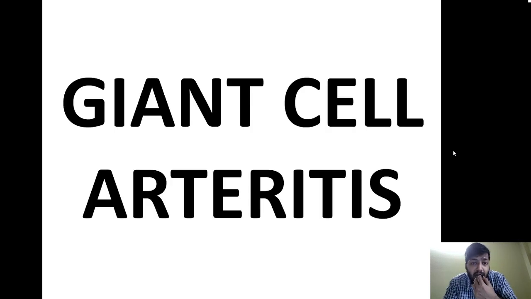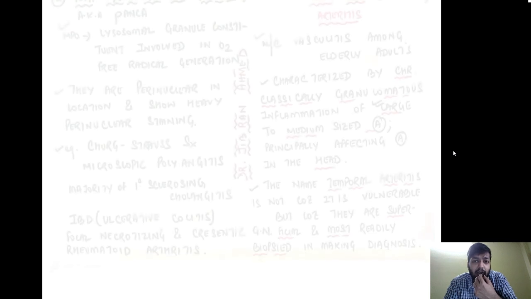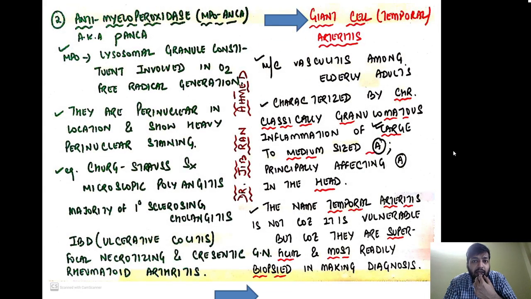Now the first entity that today we are going to discuss is called giant cell arteritis. Let us discuss it. The most important thing, it is the most common vasculitis among elderly adult patients, characterized by chronic, classically granulomatous inflammation of large to medium sized arteries, but we will remember it is for large sized arteries mainly. Principally they affect the arteries in the head region. Now the name temporal arteritis is not because it is exclusive to that artery, but because they are superficial and most readily biopsied in making a diagnosis.